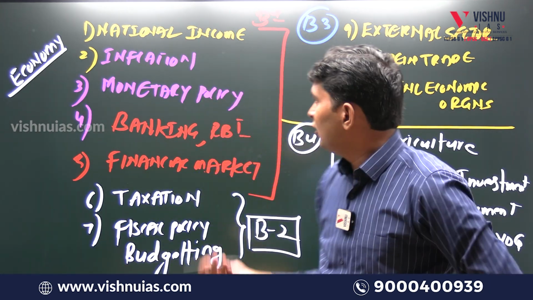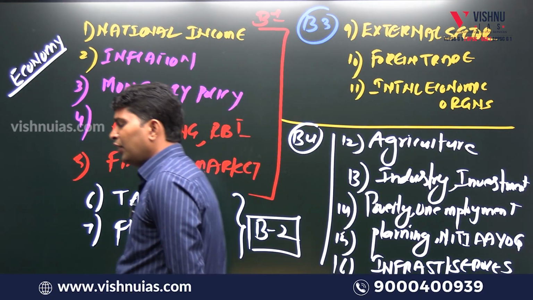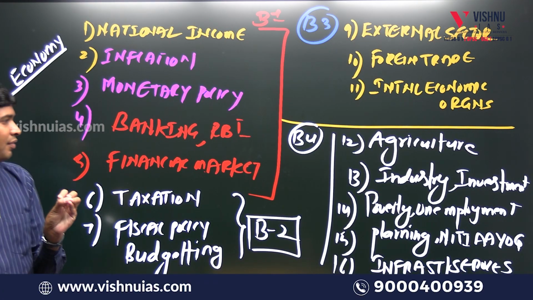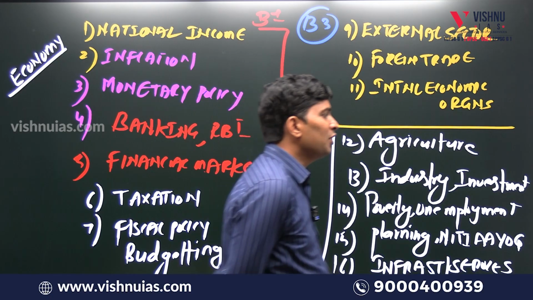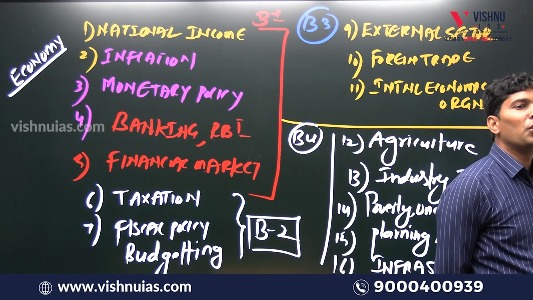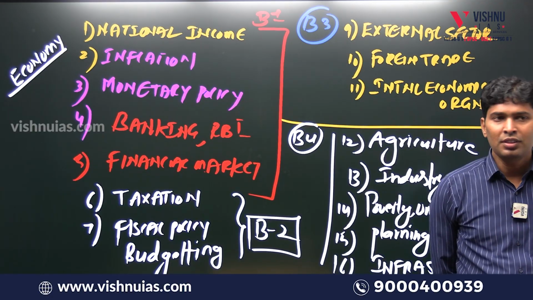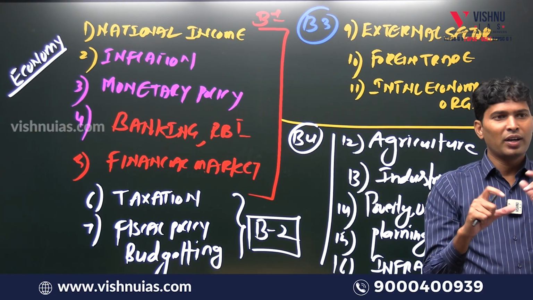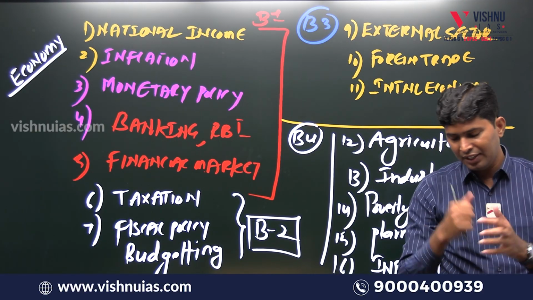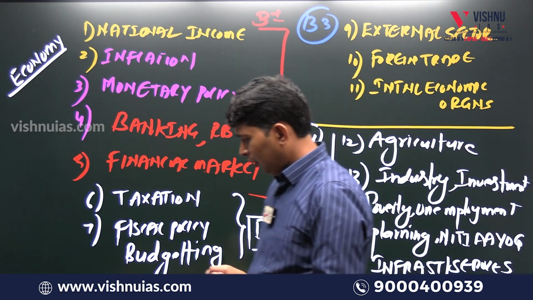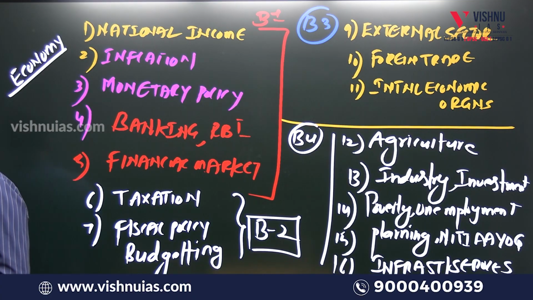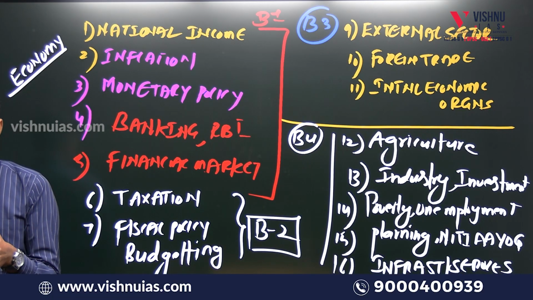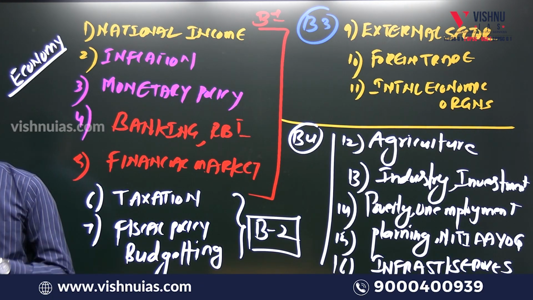Coming to the chapter called national income. In prelims, the examiner expects us to know the correct meaning of the word. I would say the entire economy for prelims can be summarized into the meaning of 100 to 120 words. From all the chapters, there are certain terms, 100 to 120 words. We need not memorize the definition; we need to understand the meaning of the word and its correct scientific interpretation. In prelims, you need to follow the CCC approach: concept, current affairs and current data. Current affairs related to that particular topic and the current data related to it.